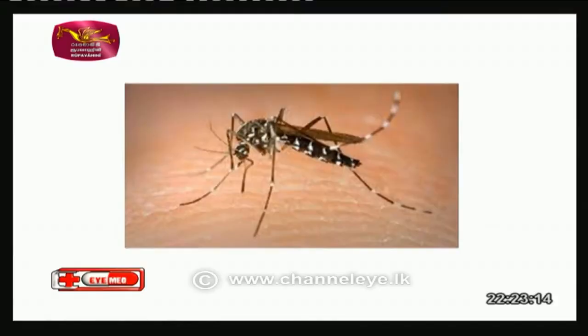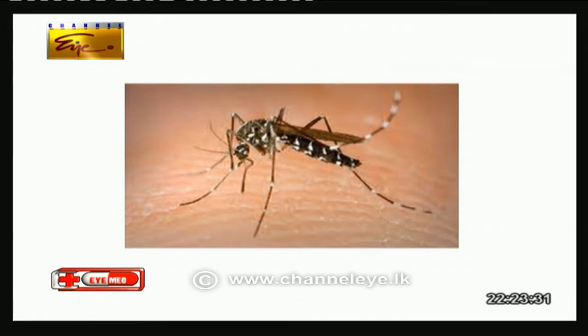I can show one photo. Yes, I think we can. Yeah, you can see here the body and the legs, the limbs have white markings, white stripes. So, with the naked eye we can identify the Aedes mosquitoes.